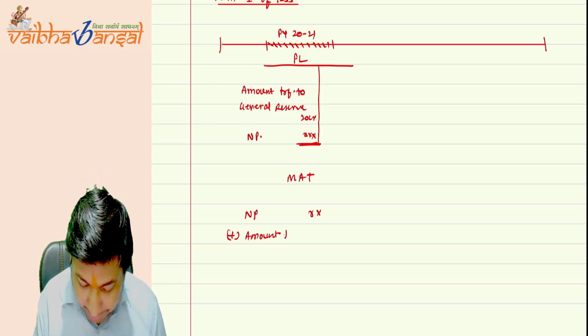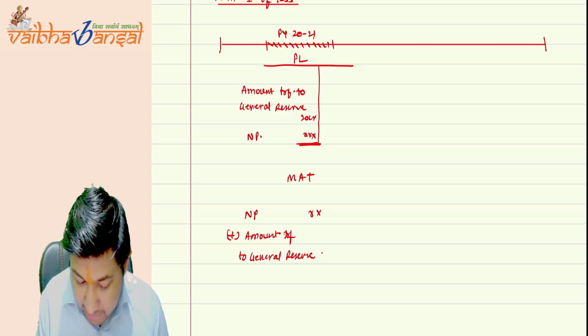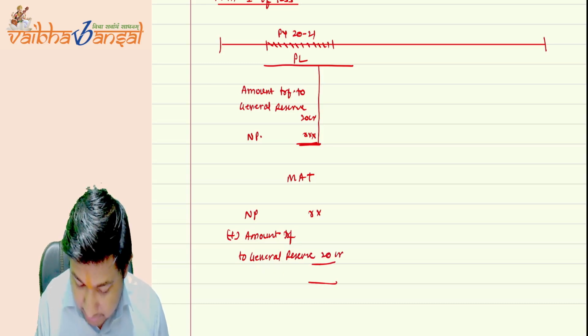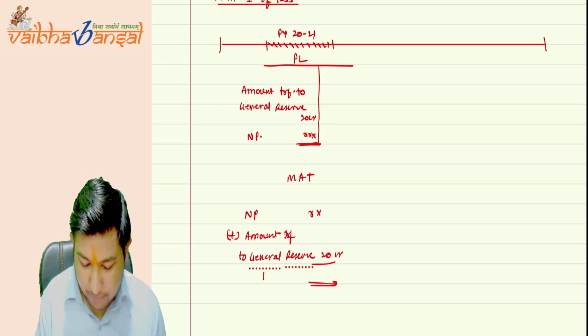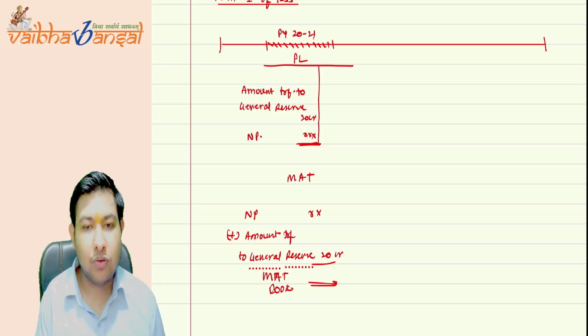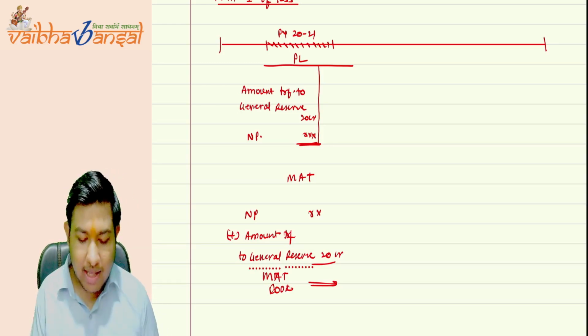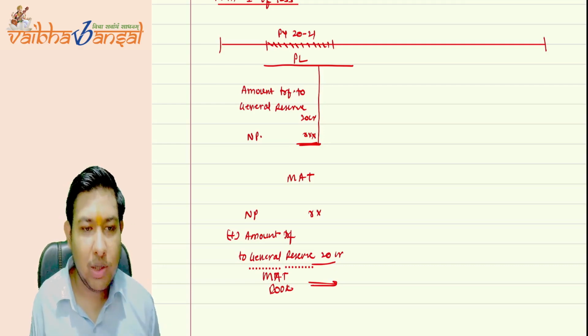Amount transferred to general reserve shall be added back. We added back here 20 CR. Now this comes to the MAT book profit, on which we have to give the tax at the rate of 15% plus surcharge plus cess. This was the case in the year 2021.